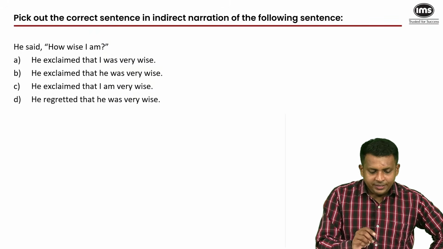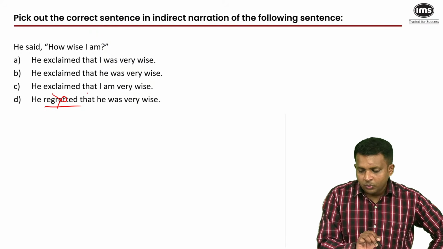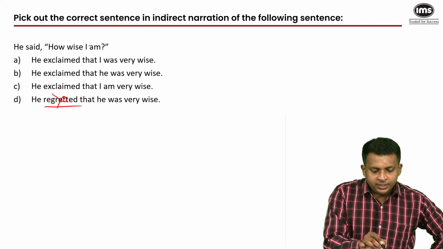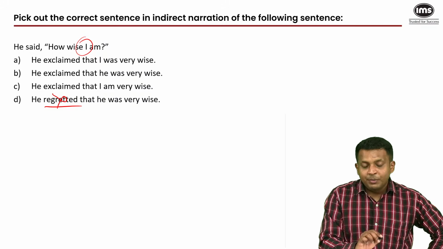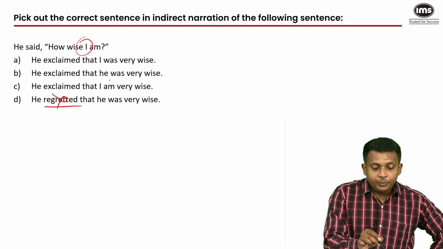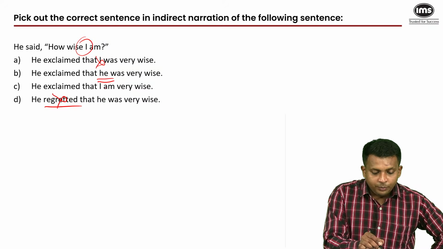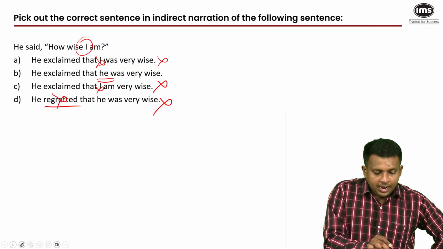We eliminate D because of the word regret. There's no regret in the answer. And this person was talking about himself in the first person, and I am reporting that quote. So I should be talking in the third person. I cannot report his quote in the first person because it's not about me. So I eliminate A, I eliminate C, I eliminate D for the inappropriate reporting verb regretted, and my answer is B.